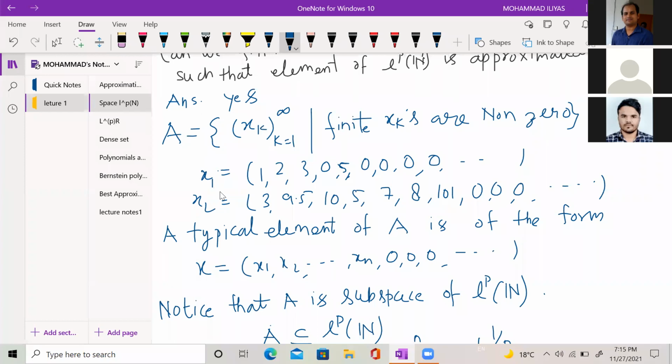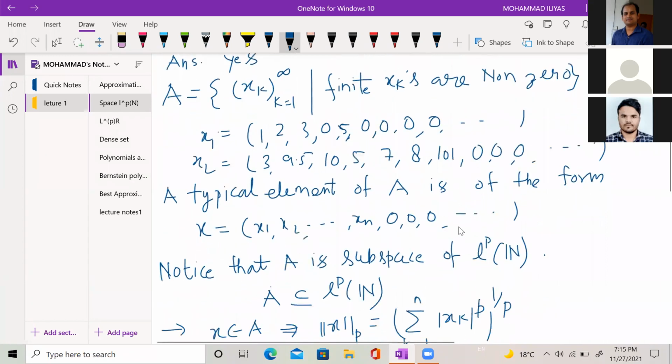A typical element may be of the type, suppose x1 is equal to 1, 2, 3, 0, 5, and then after this fifth term, all terms are zero. And x2 I can take 3, 9.5, 10, 5, 7, 8, 1, 0, 1, and after that all terms are 0. So a typical element of A is of the form x1, x2, up to xn, and after that all terms are 0.